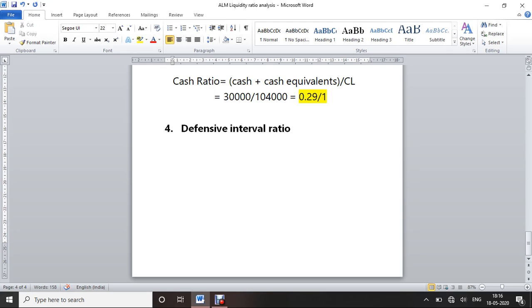So the formula for calculating the defensive interval ratio: this ratio will be in a number of days. It is equal to current assets divided by daily operational expenses.